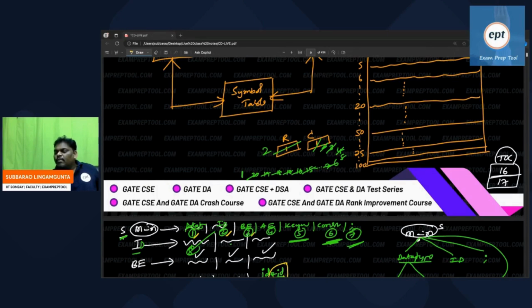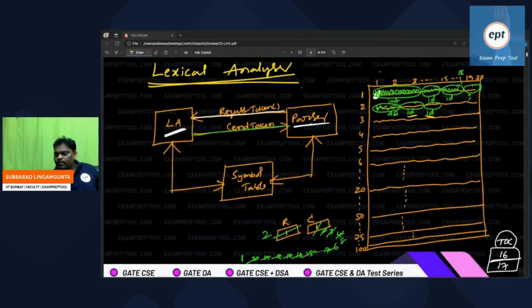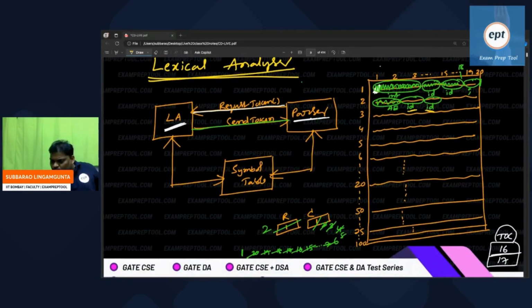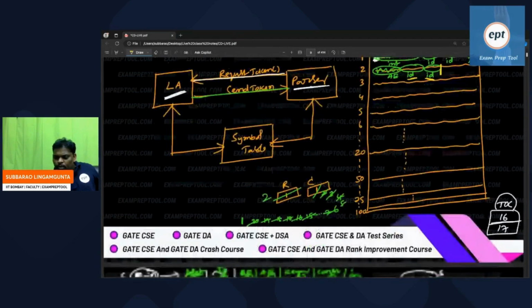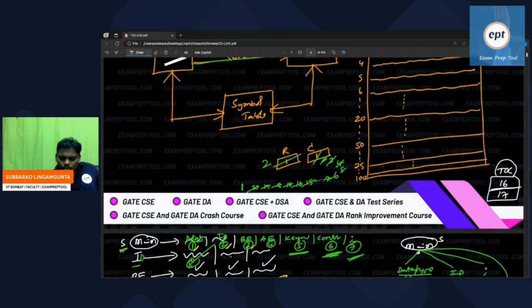So in the program he read, let us see in which place it is. Whenever this token came, it is at column number 14, row number 2. Everyone observe. Row number 2, column number 14.